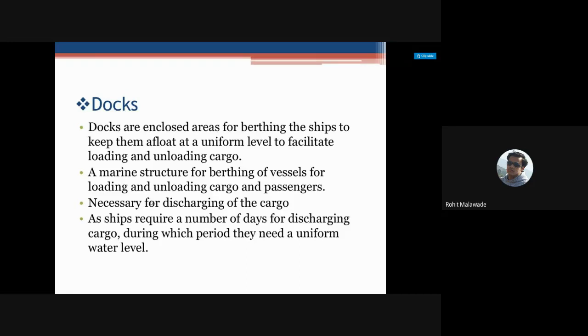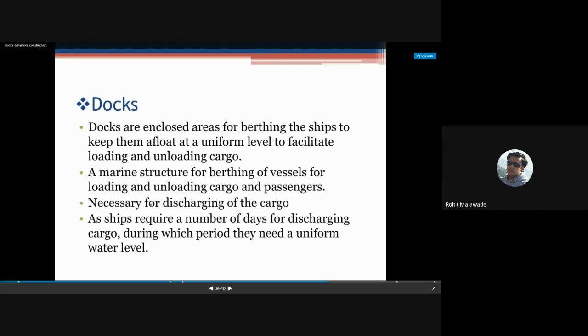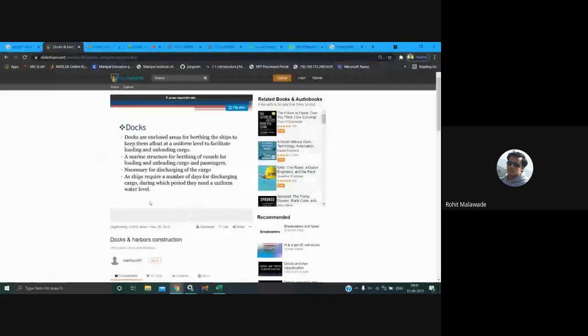You are going to have import and export by using the harbor. Whatever material comes from importing or exporting, whether input or output, whatever has to be done, will be done from your dockyard. This is going to be a very important aspect if you are going to import and export material brought from different countries. So docks are a very important aspect of your harbor. I will show you here what docks are.